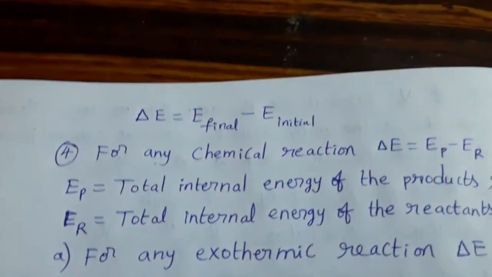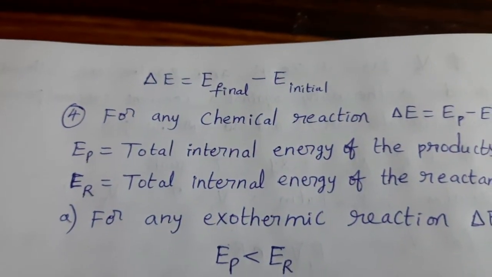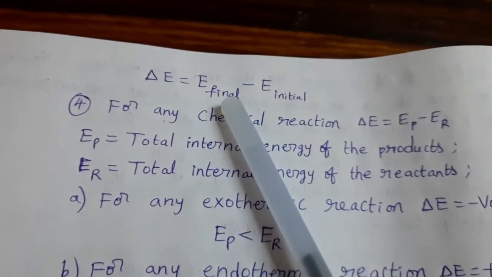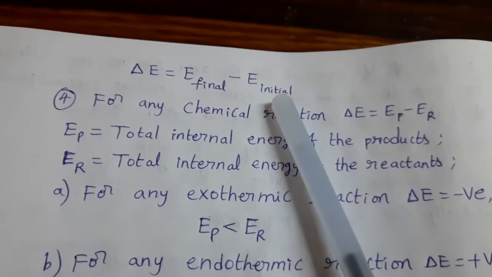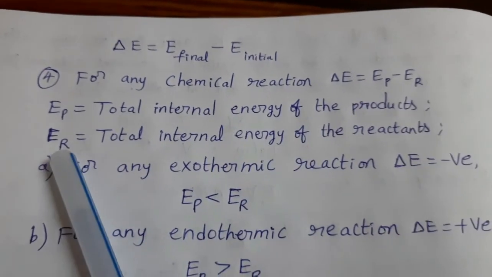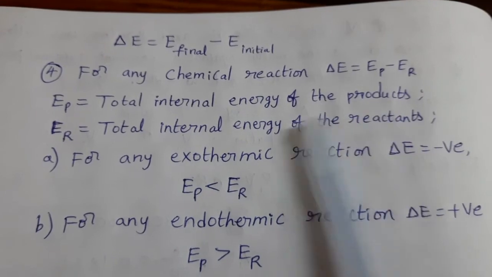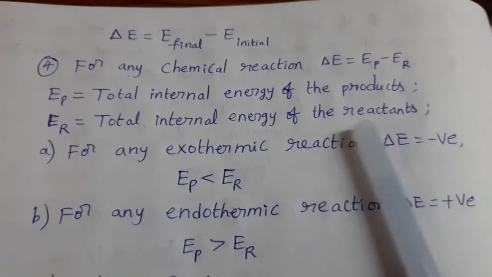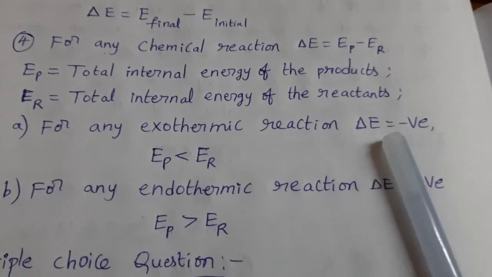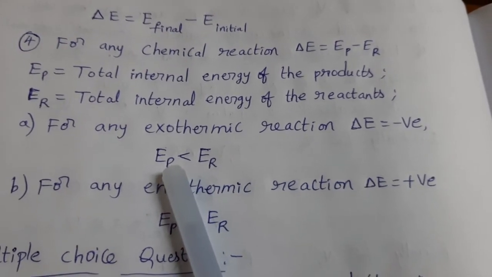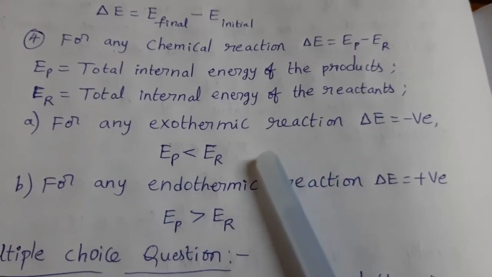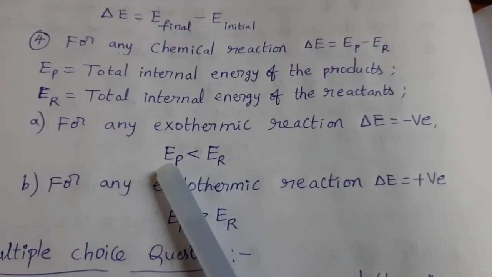Delta E equal to E final minus E initial. That means internal energy of the final state of the system minus internal energy of the initial state of the system. For any chemical reaction, delta E equal to EP minus ER. EP means total internal energy of the products, ER total internal energy of the reactants. For exothermic reaction, that means heat energy is released, so delta E is negative. In this case, internal energy of the products is less than internal energy of the reactants. That means internal energy of the reactants is more than internal energy of the products.